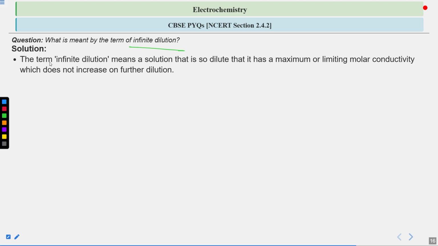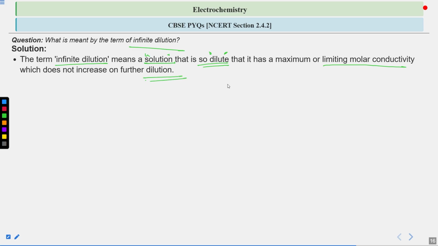You can define it like this: the term infinite dilution means a solution that is so dilute that it has maximum or limiting molar conductivity, which does not increase on further dilution. It has achieved infinite dilution.